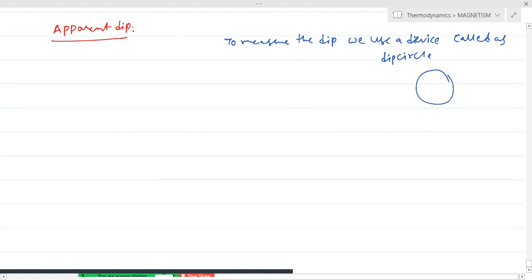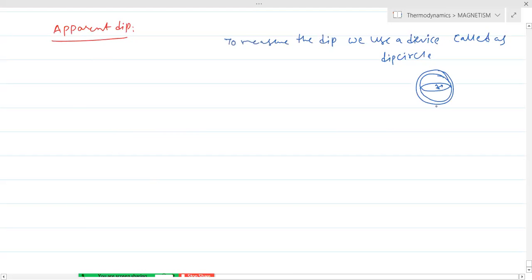So we have a ring-like structure. In the ring-like structure, we place a compass. By using that arrangement, we will understand the dip.